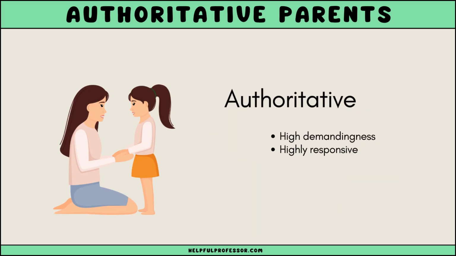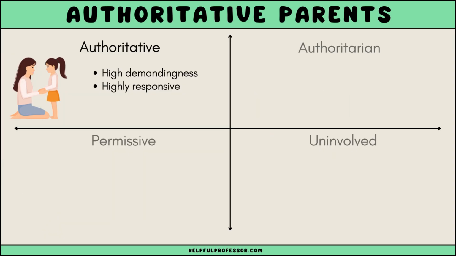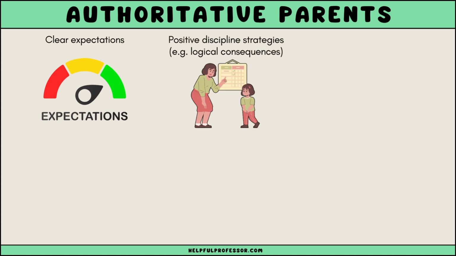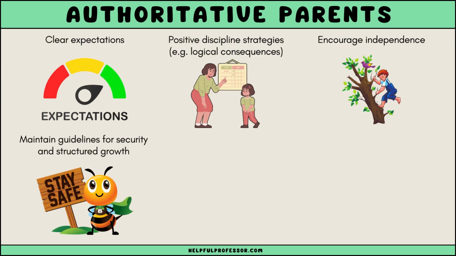This is considered the most beneficial approach to child rearing. This style is a balance of firmness and kindness, incorporating high demands with high responsiveness. Authoritative parents set clear expectations and use positive discipline strategies to enforce rules. They encourage independence, but also maintain the guidelines necessary to foster security and structured growth.